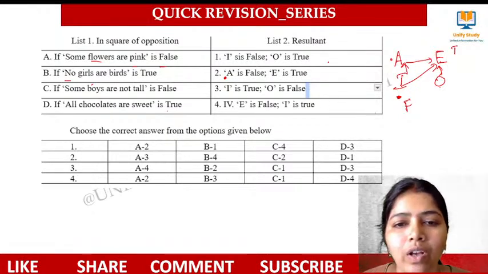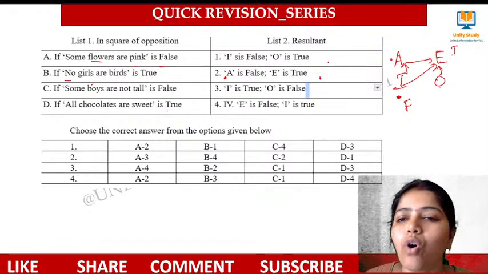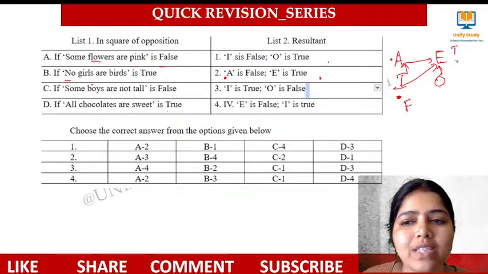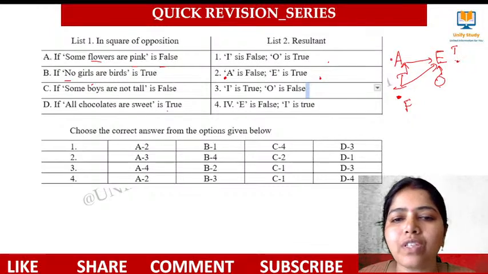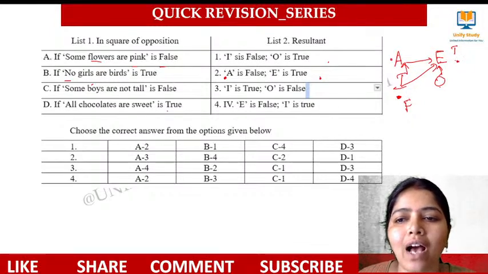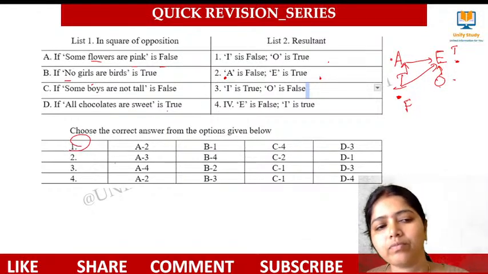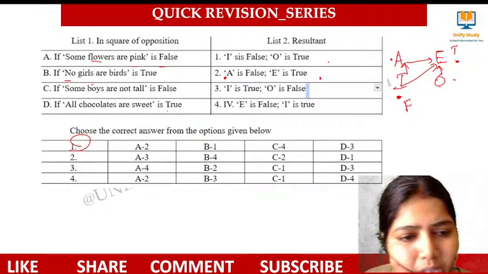Yes, very good. Okay, we can have this one. A to 2. What is B? If no girls are red birds is true, if this statement is true, what they have given? If this is true, this I will be false. And if this is true, this O will be true. Okay. Right answer for this question is option number 1. How many of them are telling option number 3?